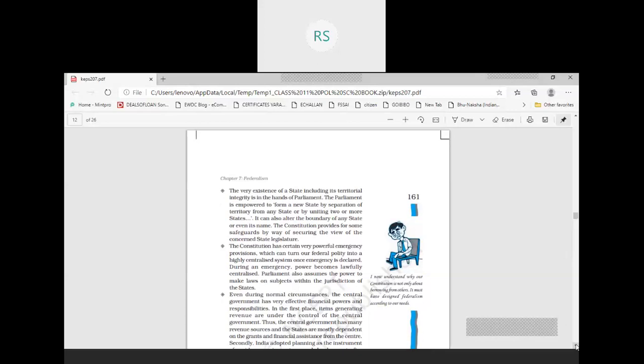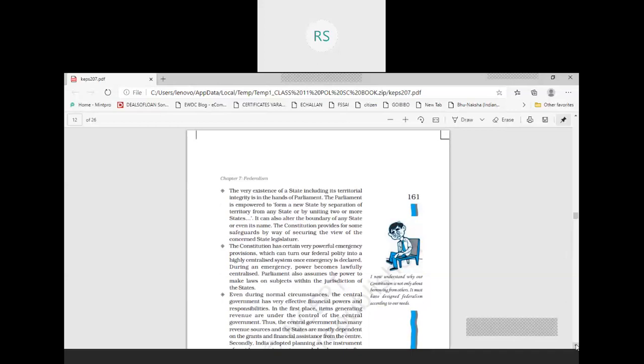But for this, our constitution says that the state which is affected must be given an opportunity to express its views. So, what is the process? The central government will create a bill, and then this bill can be introduced in parliament only on the recommendation of the president. The president has to recommend the bill.